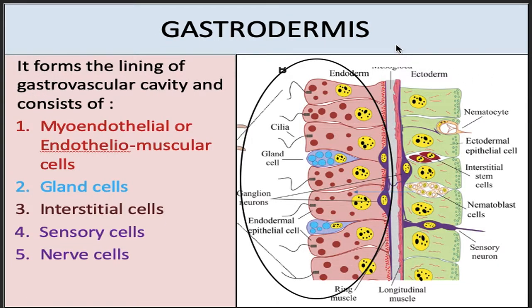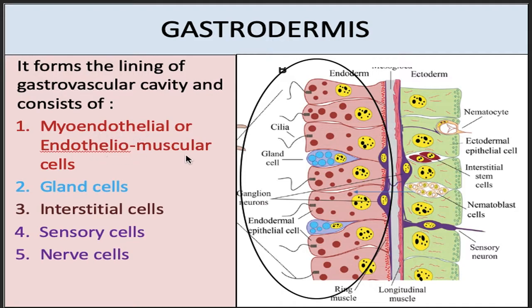The inner layer in body wall is gastrodermis. It forms the lining of gastrovascular cavity. The cavity is known as gastrovascular, which I have already explained because it functions both in digestion as well as in circulation. The gastrodermis consists of five types of cells.